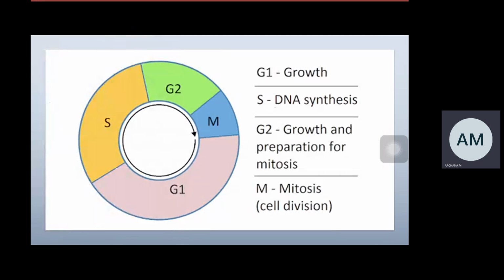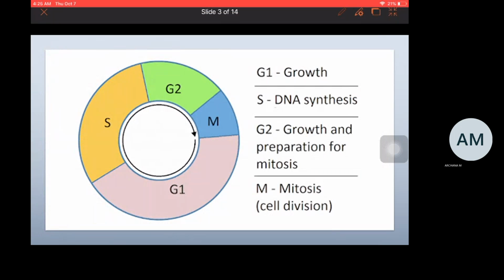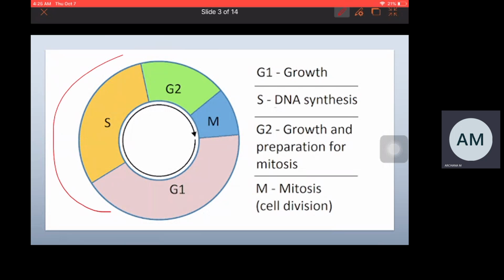Interphase. Coming to the interphase, different phases are involved in the interphase like G1, S and G2. These three phases come under the interphase. These are the three phases where cell prepares itself for cell division and becomes ready for cell division. Along with G1, S and G2, there is one more phase called G0 phase. So this is also included in the phases of the cell cycle.